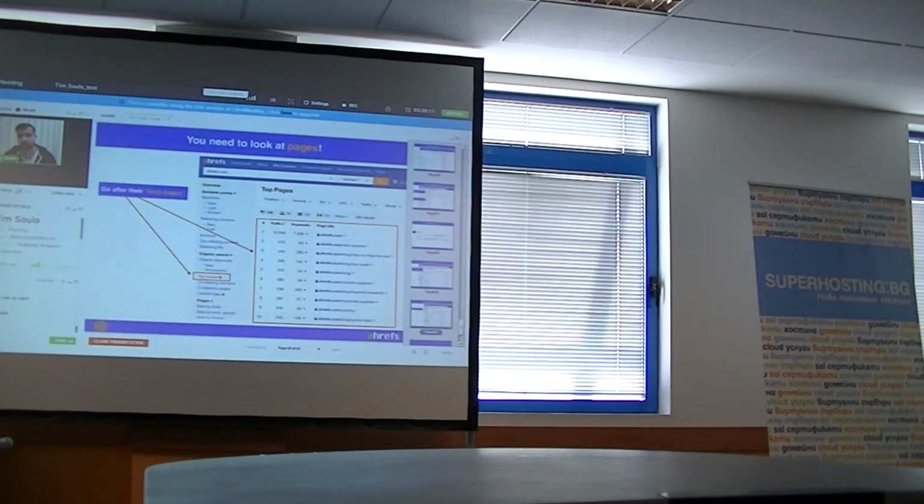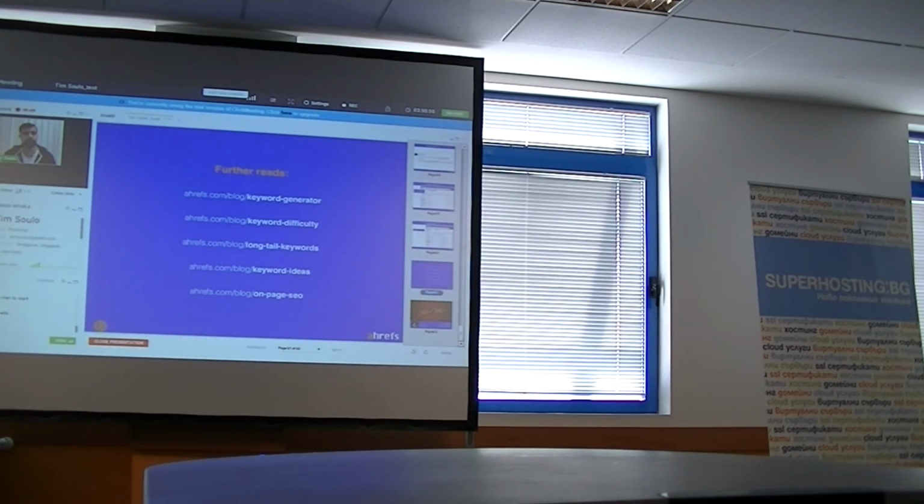So basically, you can see, for example, that page number 3, HTTP versus HTTPS for SEO, ranks for almost 300 different keywords, which brings almost 500 visits per month from search. And I should say that here at Ahrefs we're underestimating the number of keywords that the page ranks for and the amount of traffic that it brings, because we obviously don't have all these billions and billions of keywords that people put into Google. So in reality, there are even more keywords that these pages are ranking for, and this brings even more traffic.